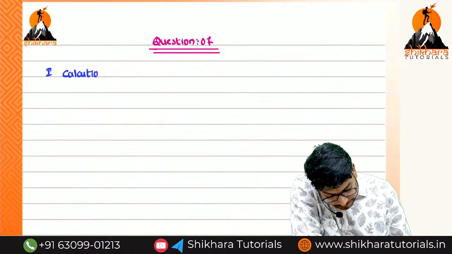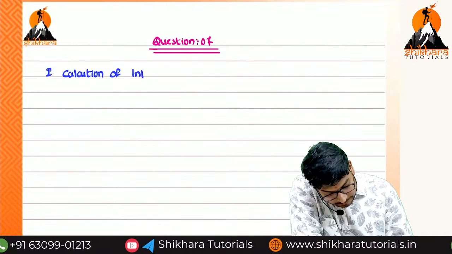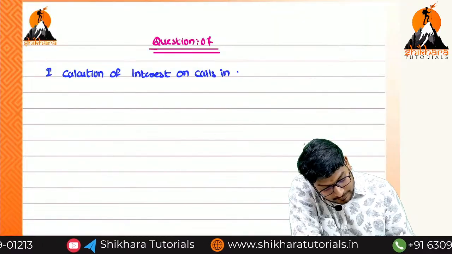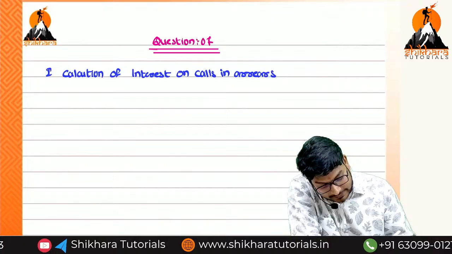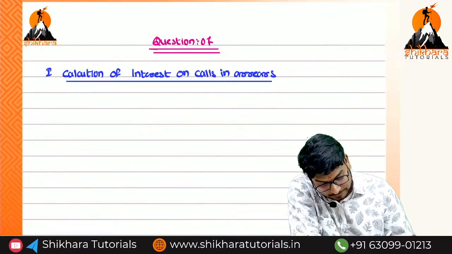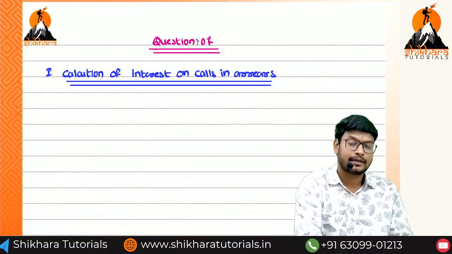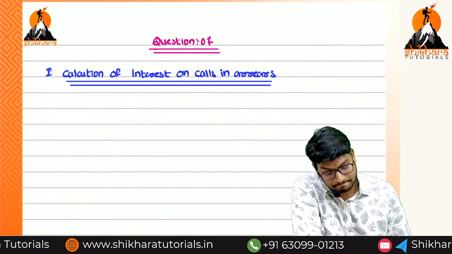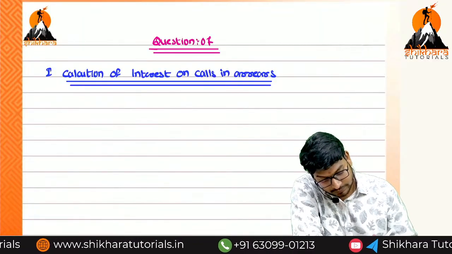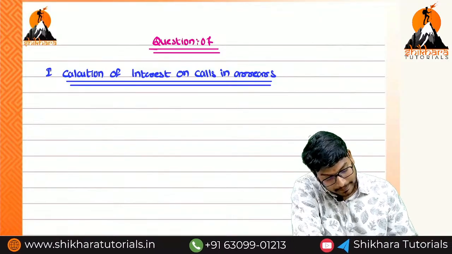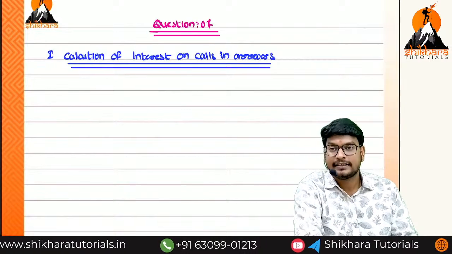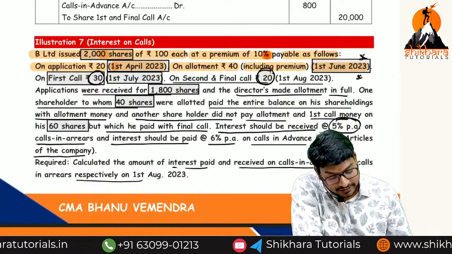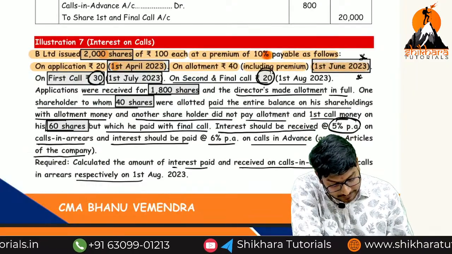Calculation of interest on calls in arrears. Calls in arrears means we have not received the allotment amount and we have not received the first call. And on how many shares have we not received? On the 60 shares we have not received the amount.